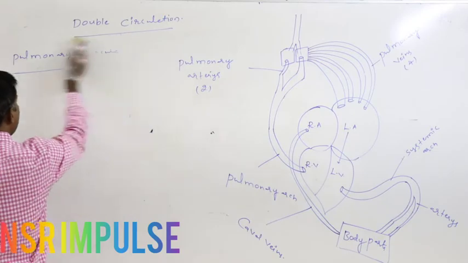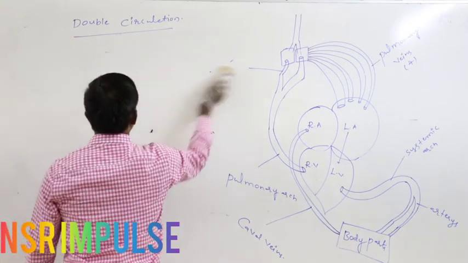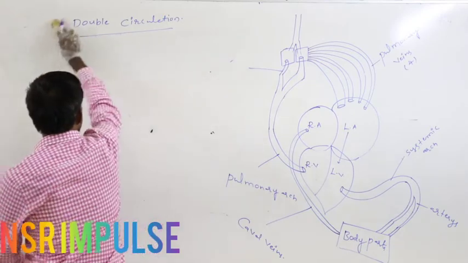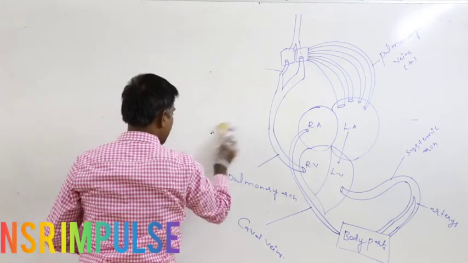Both pulmonary circulation as well as systemic circulation are represented in the form of a schematic diagram.